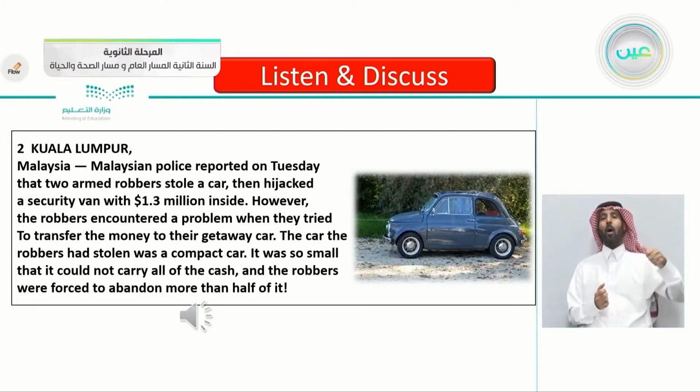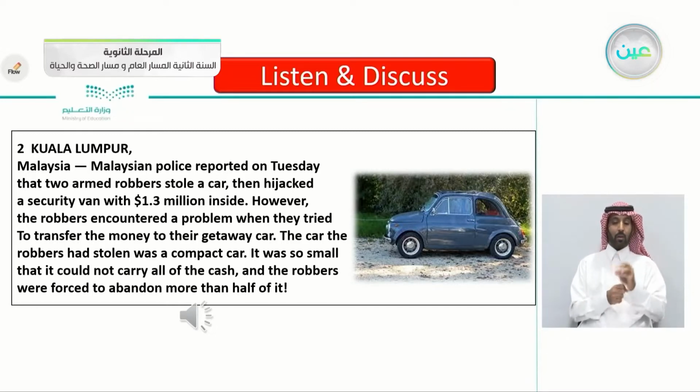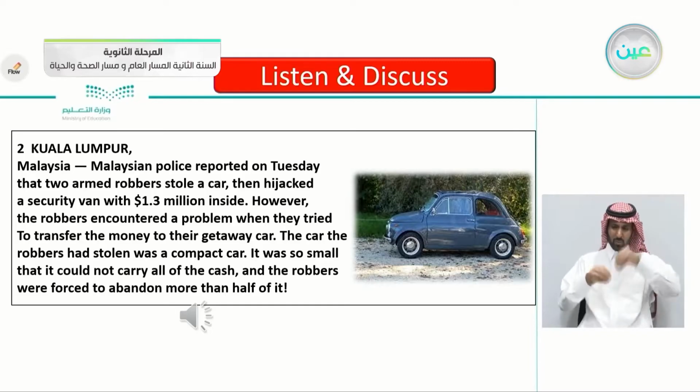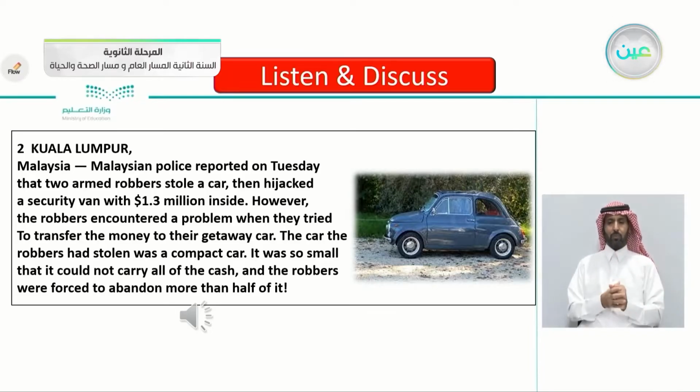Let's listen. Kuala Lumpur, Malaysia. Malaysian police reported on Tuesday that 2 armed robbers stole a car, then hijacked a security van with $1.3 million inside. However, the robbers encountered a problem when they tried to transfer the money to their getaway car. The car the robbers had stolen was a compact car. It was so small that it could not carry all of the cash, and the robbers were forced to abandon more than half of it.